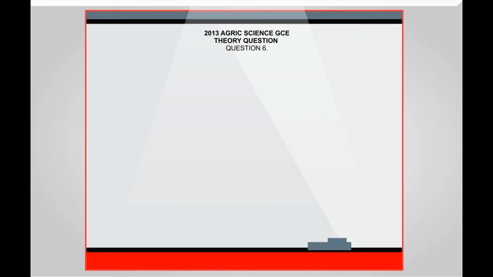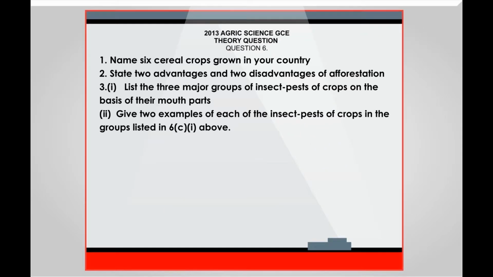Question 6. Name 6 cereal crops grown in your country. State 2 advantages and 2 disadvantages of afforestation. 3. List the 3 major groups of insect pests of crops on the basis of their mouth parts. Give 2 examples of each of the insect pests of crops in the groups listed in 6C above.